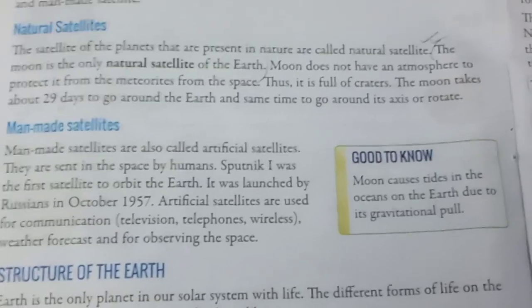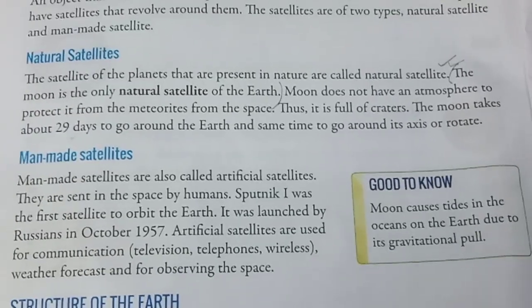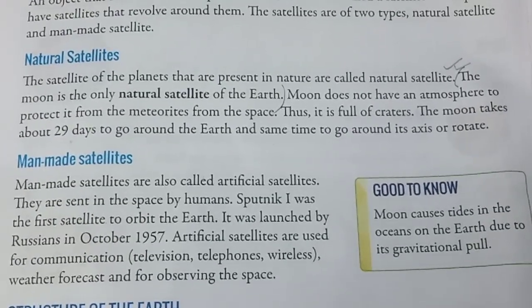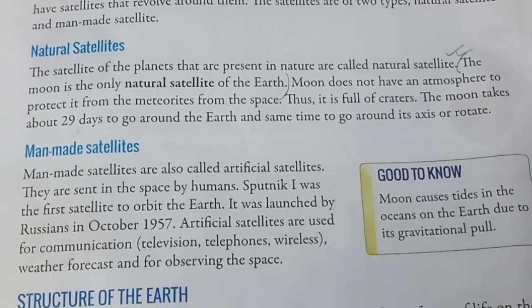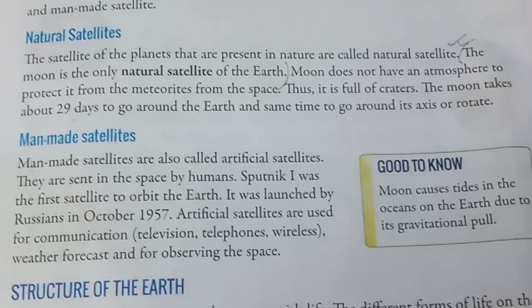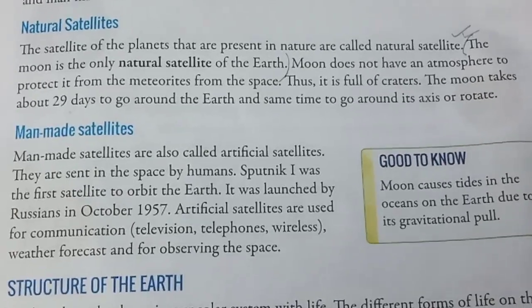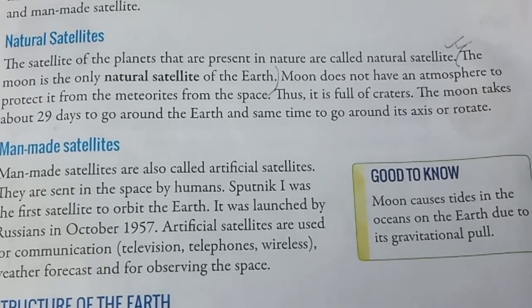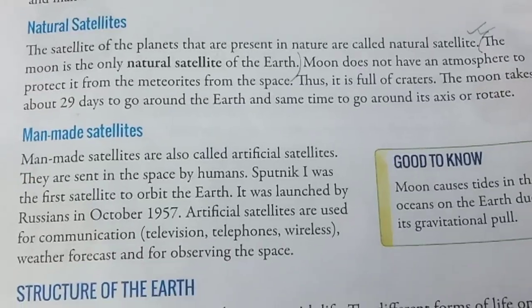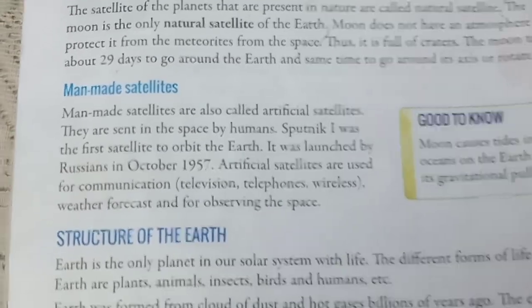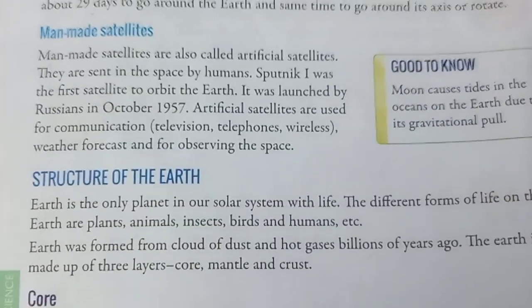Moon does not have an atmosphere to protect it from the meteorites from the space. Thus it is full of craters. The moon takes about 29 days to go around the earth and the same time to go around its axis or rotate.